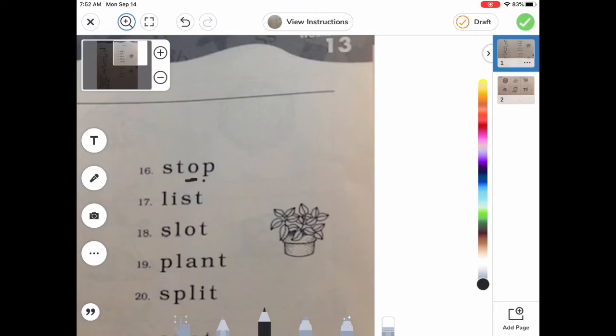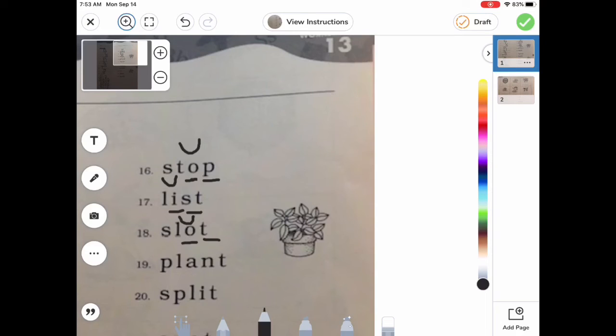So, it's got a consonant behind it, so it's going to be closed, so it's going to be short. Okay, let's find our vowel. Where's our vowel? I, very good. It's got the consonant behind it, so it's going to be closed again, so it's going to be short. Very good. Find your vowel. Oh, very good. Now, it's got a consonant behind it, so it's closed, so it's going to be short.